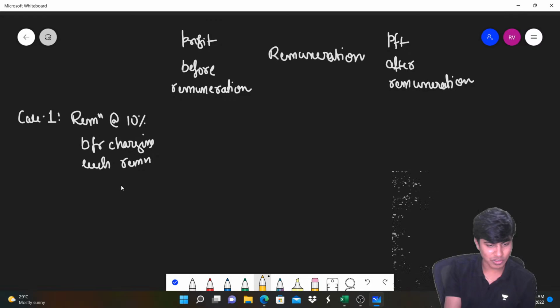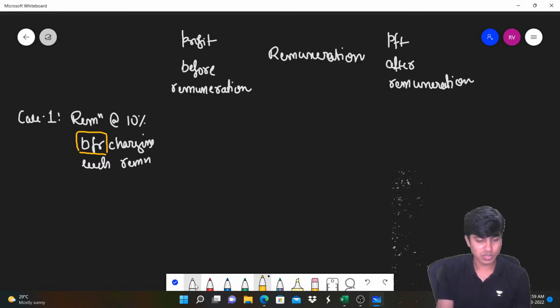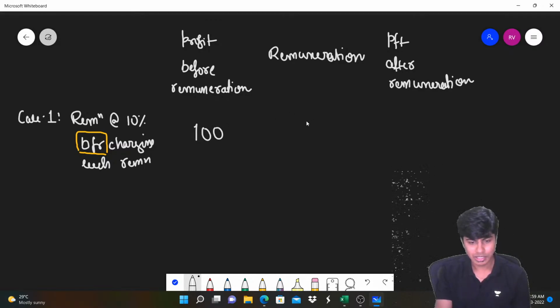If this is the language of the question, catch the word "before". It means profit before charging remuneration is 100, remuneration on that is 10, and profit after charging remuneration is 90.